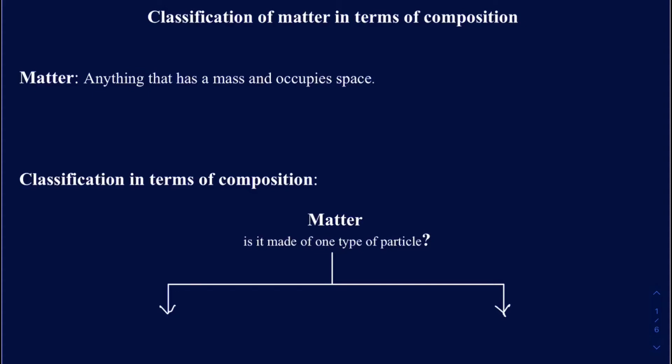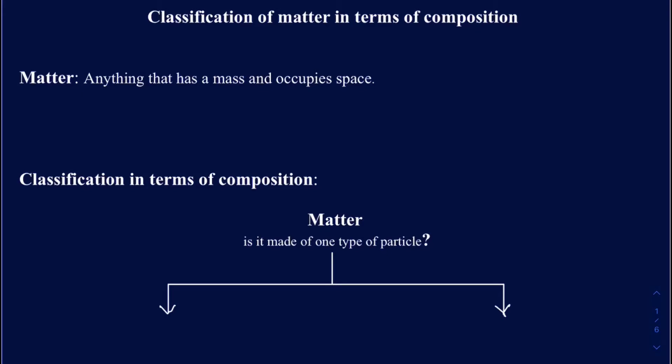In this tutorial, we're going to be classifying matter in terms of the composition, and I'll have a separate tutorial where I classify matter in terms of the state. So to begin with, let's define what matter is. Matter is anything that has mass and occupies space.